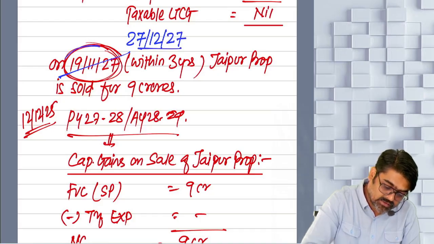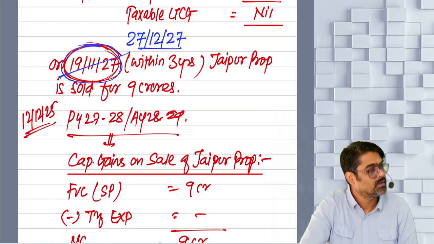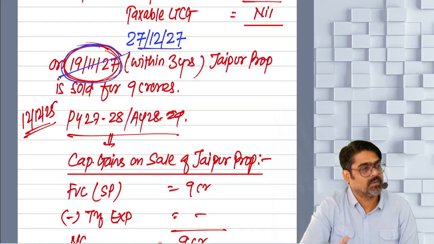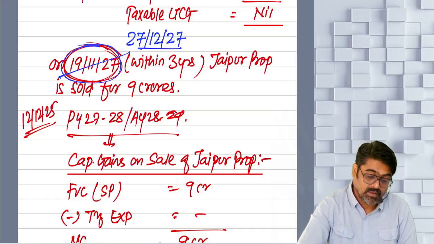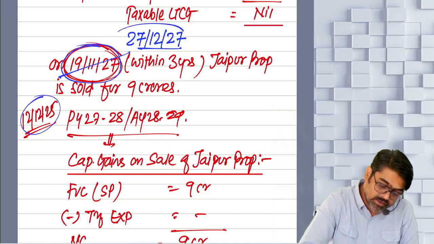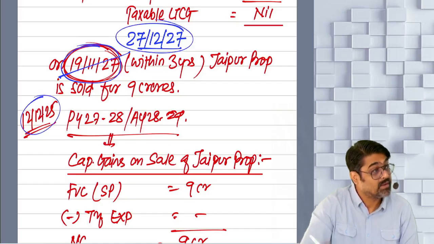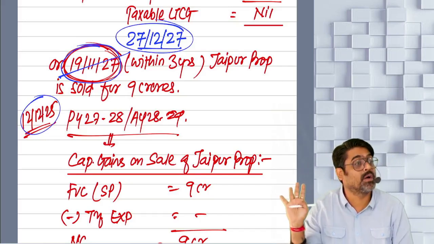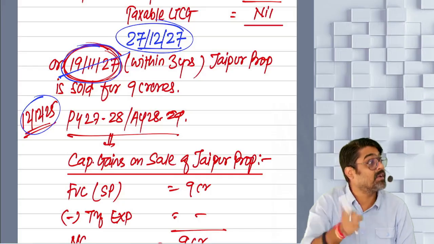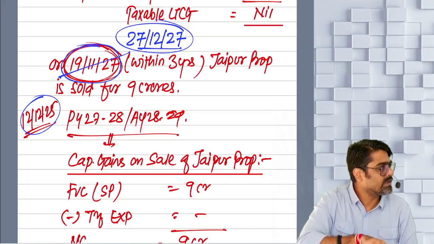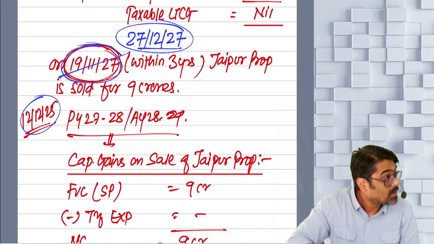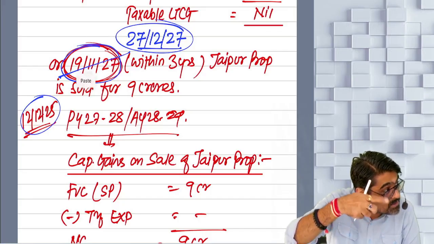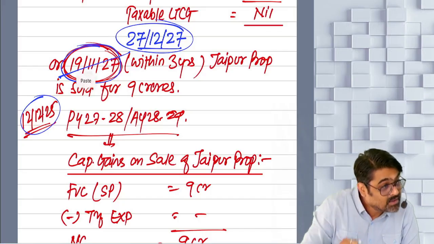Just this date is changing, okay, no? So tell me, is it still transferred within 3 years? But now if you will see that the period of holding is more than 24 months. Sold within 3 years. Revocation confirmed. Yes or no? Revocation will happen because it is sold within 3 years. Yes or no? But now can you see that the holding period is more than 24 months?